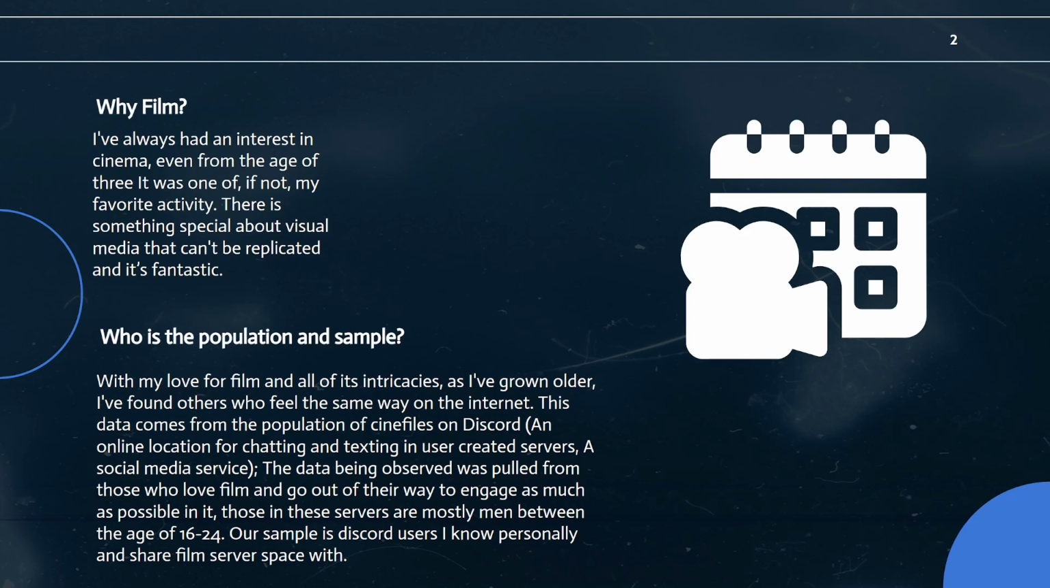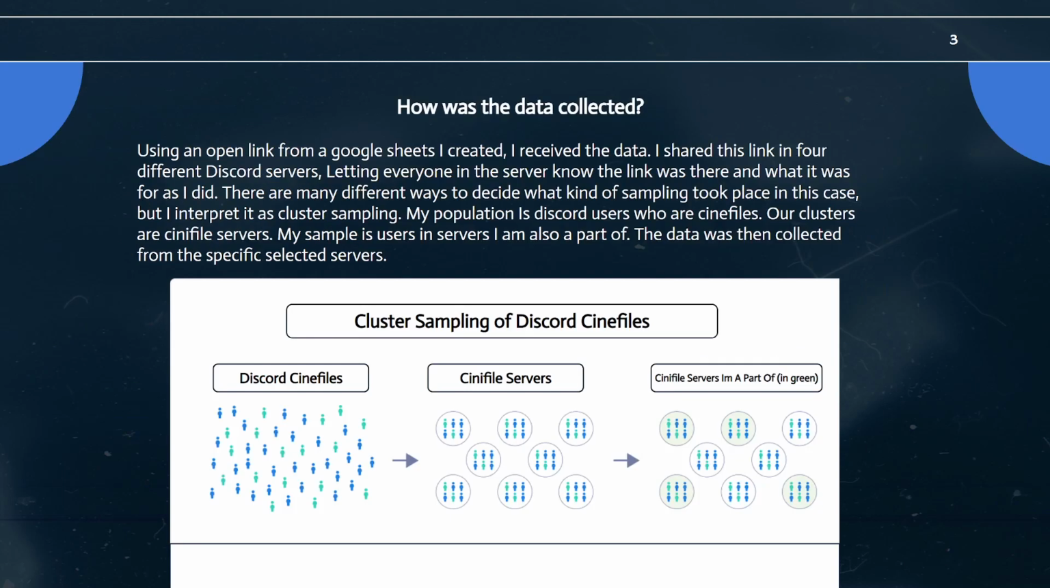So the data being observed was pulled from those who love film and go out of their way to engage with it as much as possible on these Discord servers. Those in these servers are mostly men between the ages of 16 and 24, but there are also women. So our sample is Discord users I know personally and share film server space with.